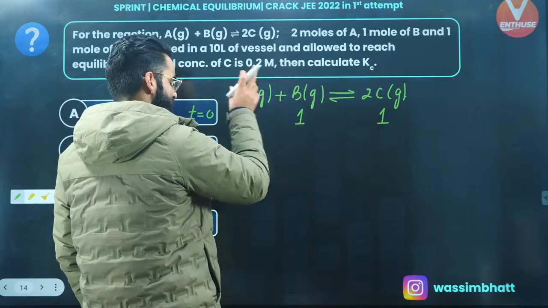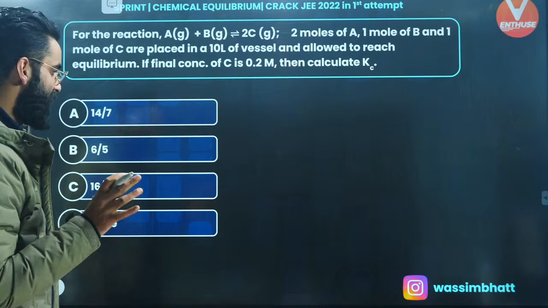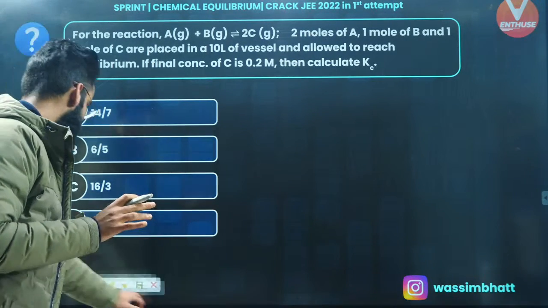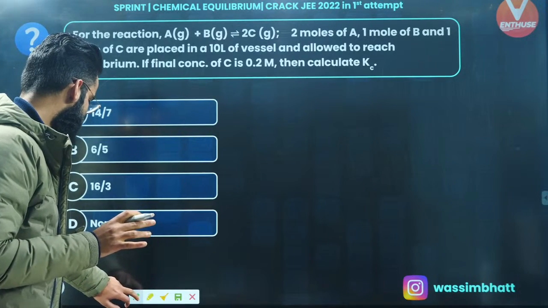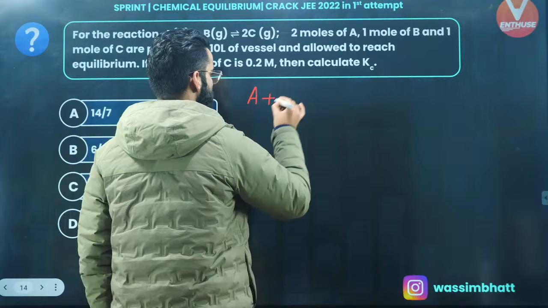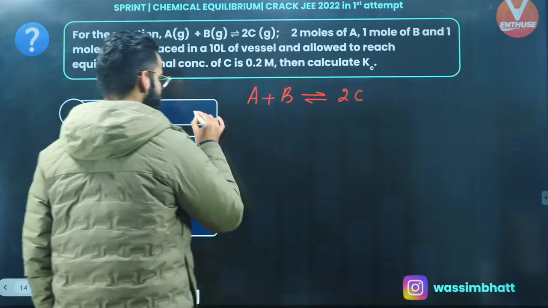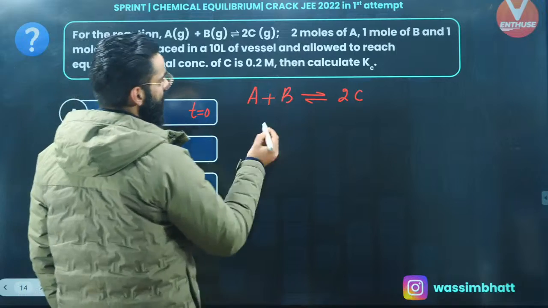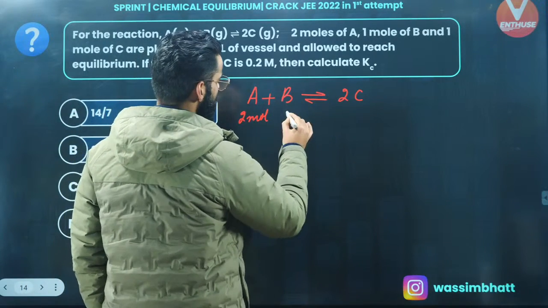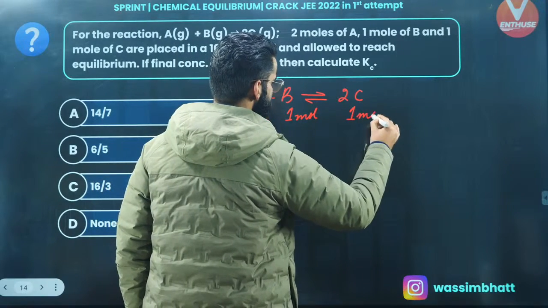If X moles of A have reacted, what just happened? There is some error, I guess. Just a second, guys. Let me write the reaction again. The reaction is A plus B in equilibrium with 2 times C, and initially at time t equal to 0, 2 moles of A were given to me. In a similar way, I'm given 1 mole of B, and at time t equal to 0, we have 1 mole of C as well.